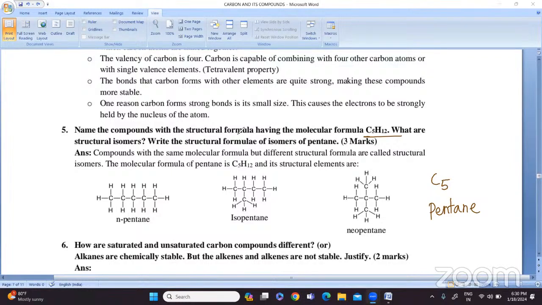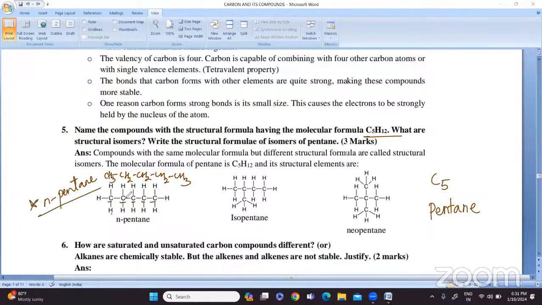So the first structure you can write is for n-pentane. You can see n-pentane: the number of carbon atoms is 1, 2, 3, 4, 5. So CH3, CH2, CH2, CH2, and CH3. This is the structure for n-pentane, right?